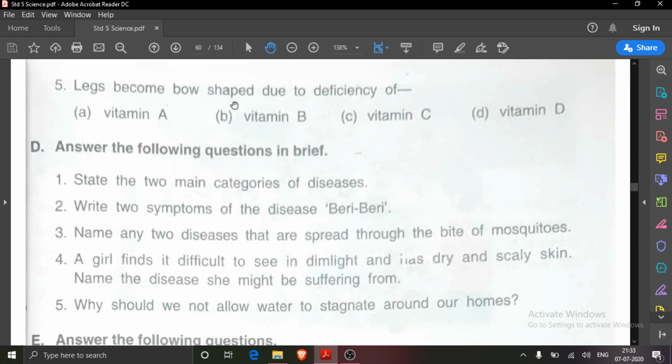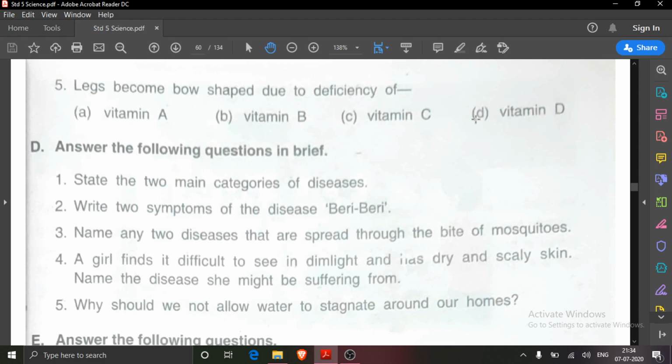Legs become bow-shaped. Bow you have seen, such a type of little curve. That picture we have seen. Legs become bow-shaped due to deficiency of what? Bow-shaped are the bones which are curved, and for healthy bones which vitamin is needed? Vitamin D. So what will we write? Legs become bow-shaped due to the deficiency of vitamin D. Here we will correct it to vitamin D.